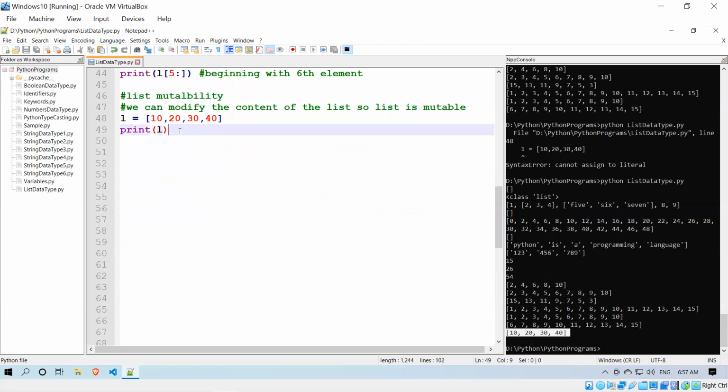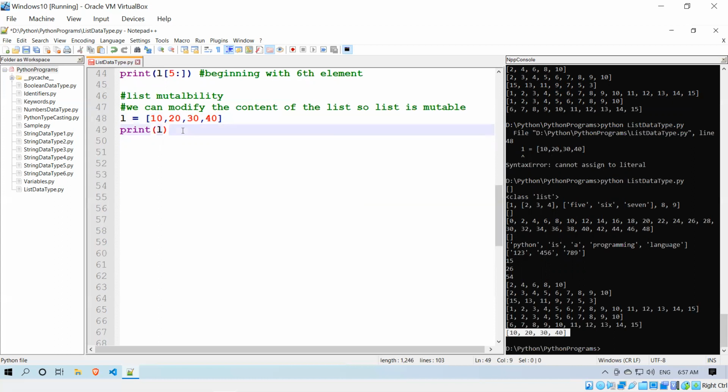Okay, I want to change the value of 30 to something else. I want to make it 25.